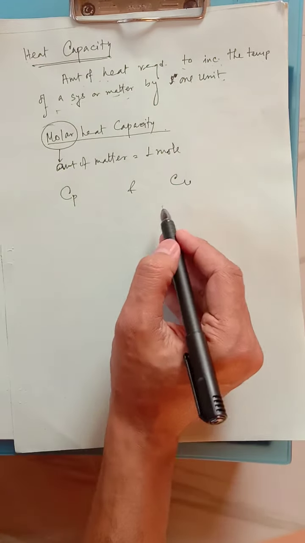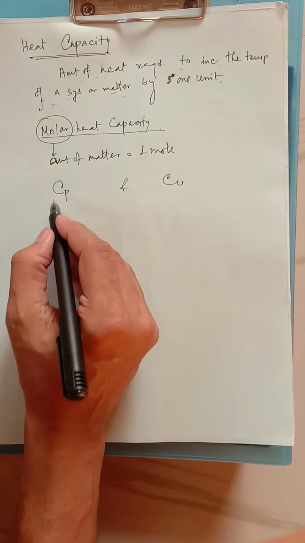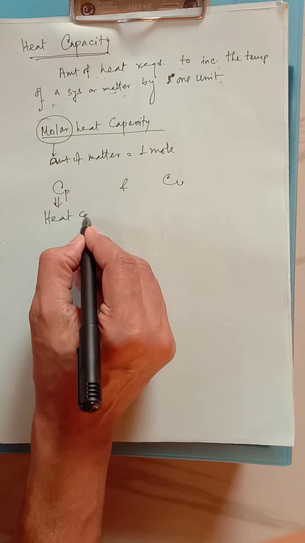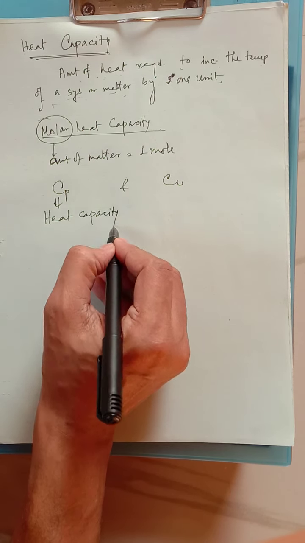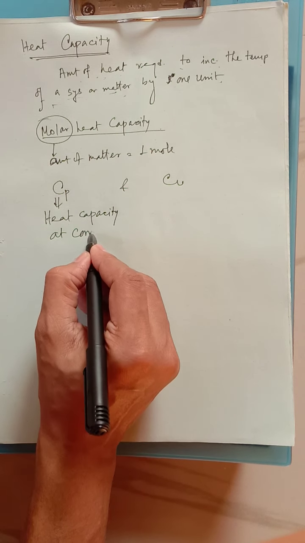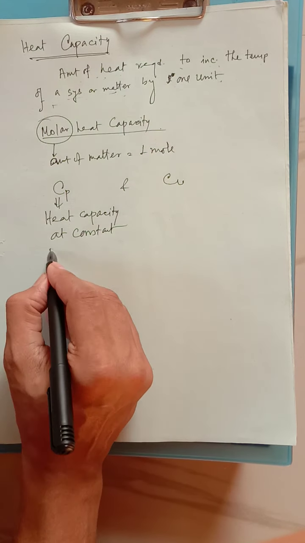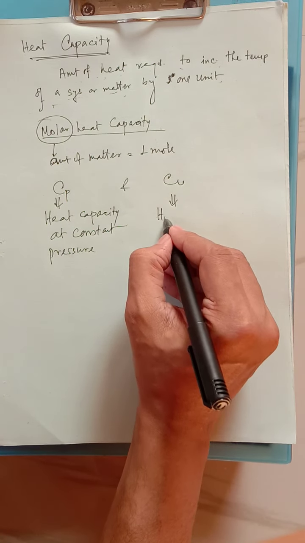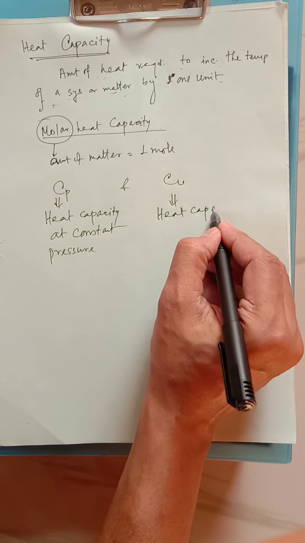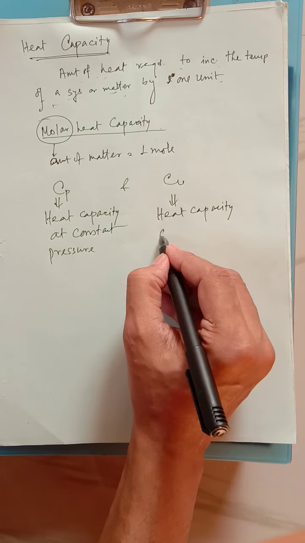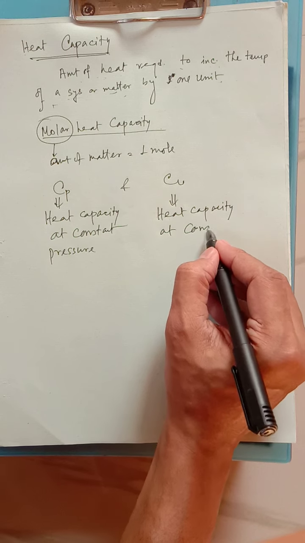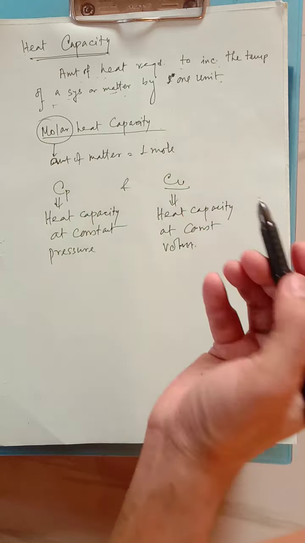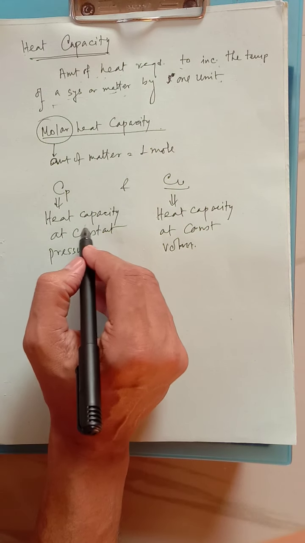What is the meaning of Cp and Cv? Cp means heat capacity at constant pressure, and Cv means heat capacity at constant volume. So whenever volume is constant, it is represented by Cv, and whenever pressure is constant, it is represented by Cp.